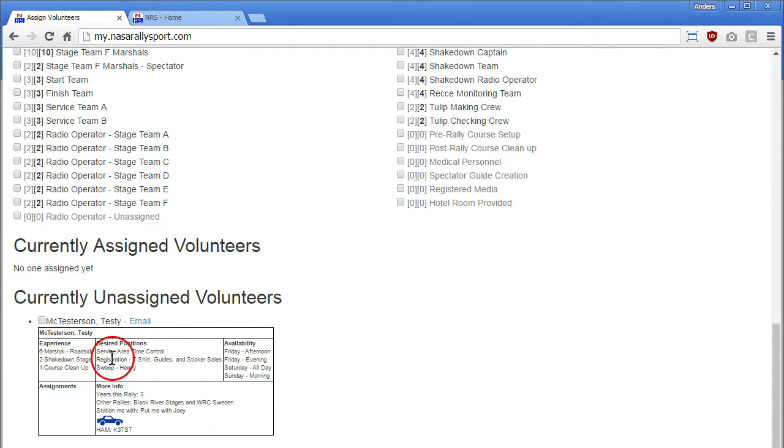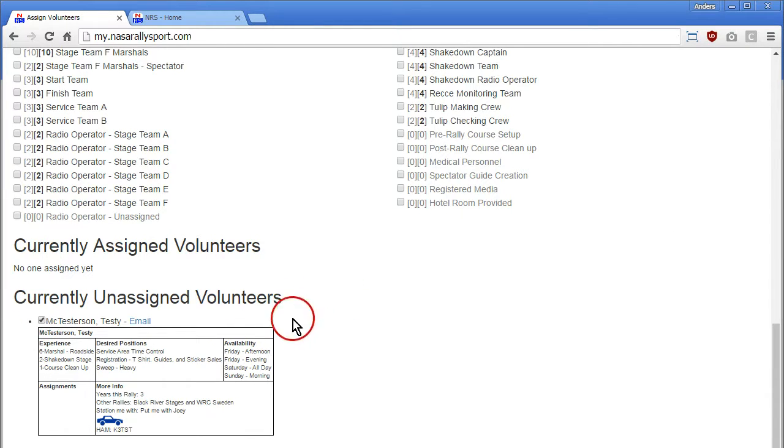And he said this is what I want to do: some service area, time control, some registration. And the years: this rally was here 3 years, and these are the other events he'd been with, and also put me with Joey. And then here's the availability that Testy said he was available for. So now that we have that, let's assign him. We'll say, okay, you want to do service area, time control and registration?